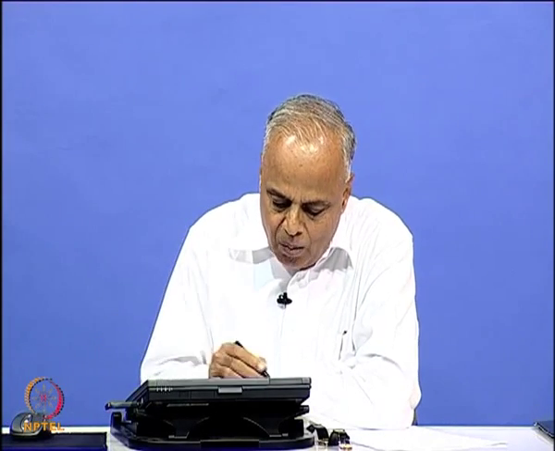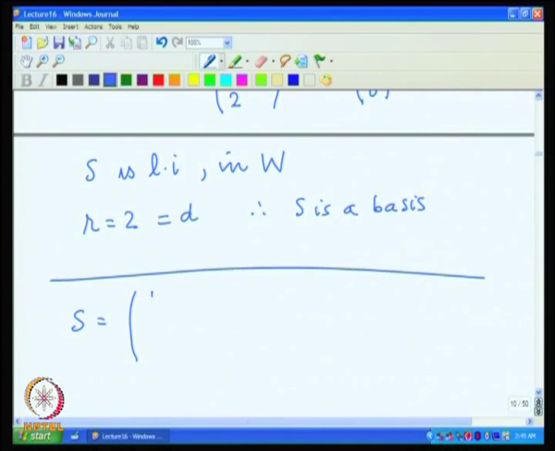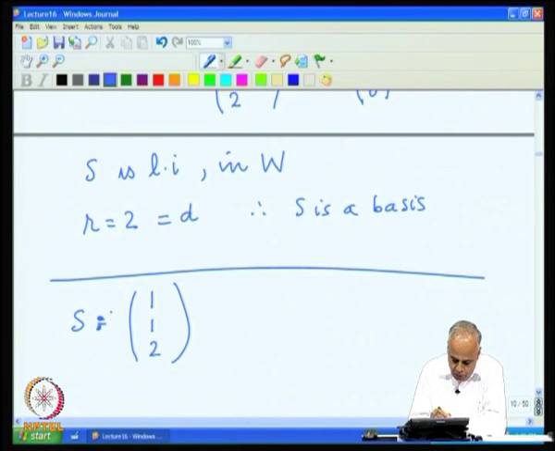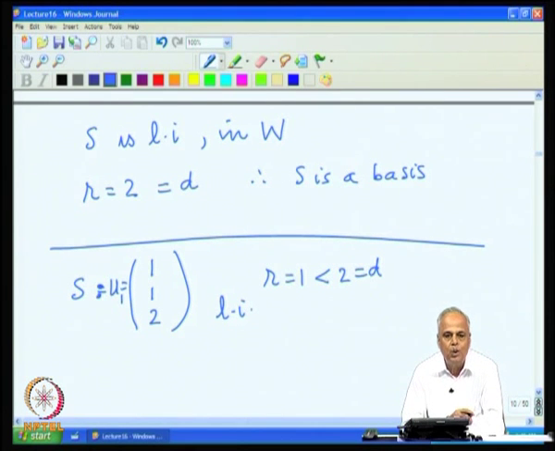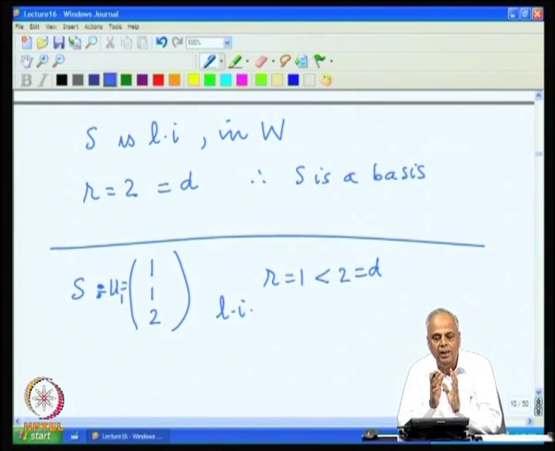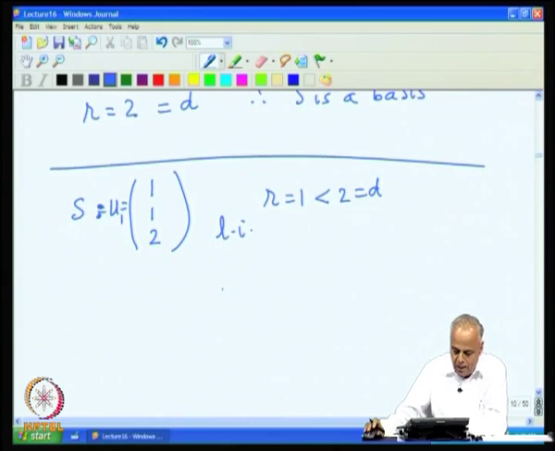If we take now S to be only this vector (1, 1, 2), let me call it U1, then this cannot be a basis. Here now R is 1, which is less than 2, which was D, but this is linearly independent. So, we have now started with a linearly independent set, which is smaller in size than the given dimension.